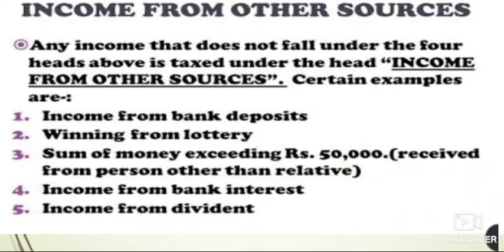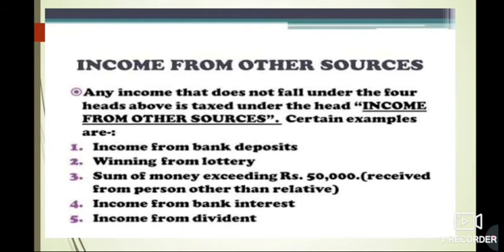The income from bank deposits which you get, winnings from lottery, or a sum of money which you are getting from anyone, if it exceeds rupees 50,000, then that will be income from other sources. But that 50,000, if you are receiving from your relative, means your mother or father or your spouse, then that won't be counted as income. But if it is from any other person who is not a relative, that will be income from other sources. Then the income from bank interest and the income from dividend, all these are income from other sources.